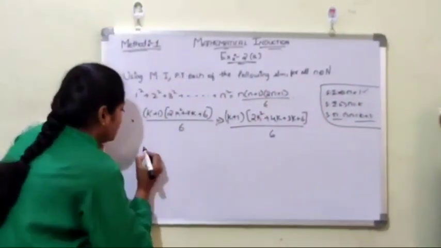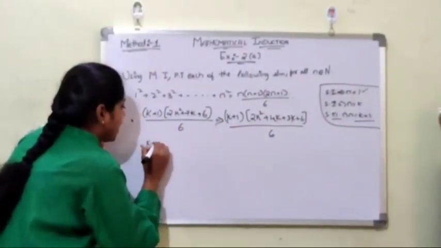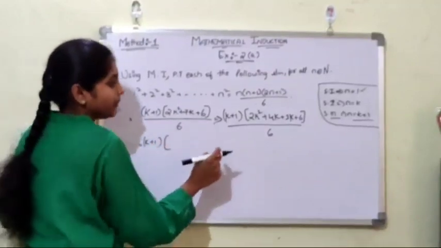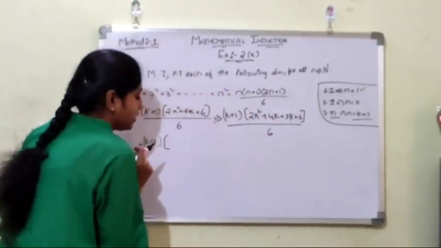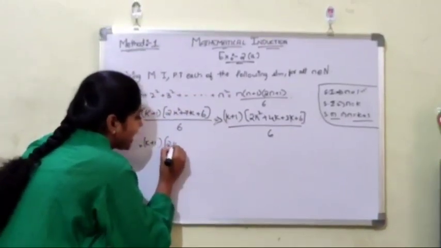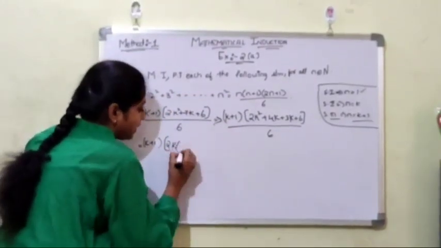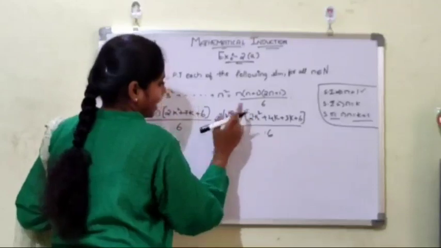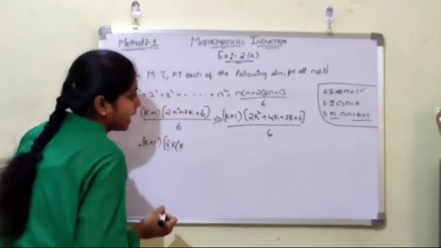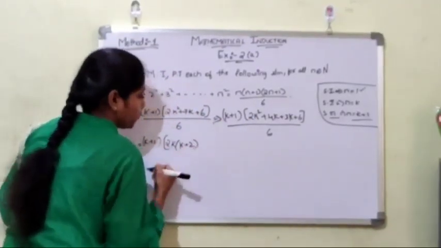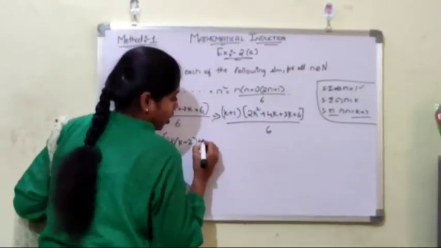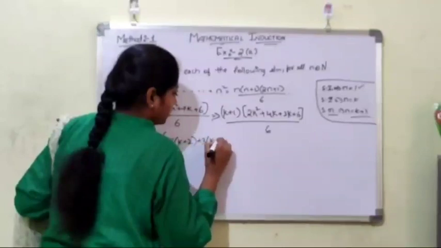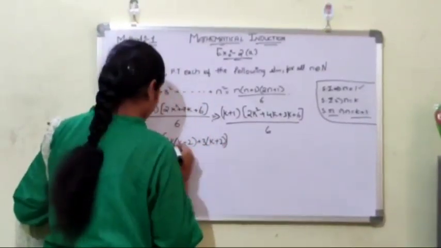Now k plus 1, here we have common. What common is there here? We have k and we can also take 2 as a common. Then we can take 2k as common and we will be left with, if 2k comes out, another k plus 2. Now in this we have to take 3 as common, then we will be left with k plus 2, whole divided by 6.